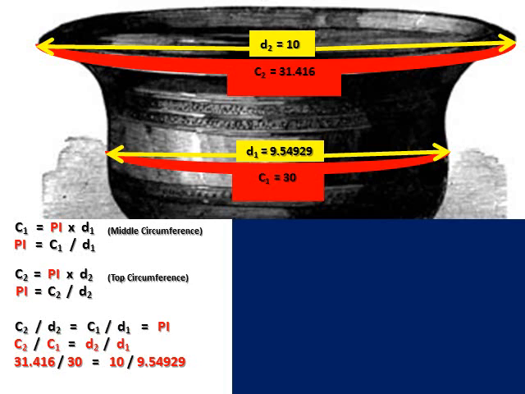So we have 31.416 divided by 30 equals 10 divided by 9.54929, which ratio is 1.0472.